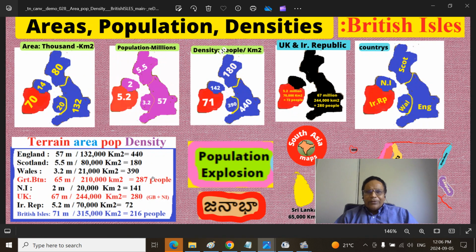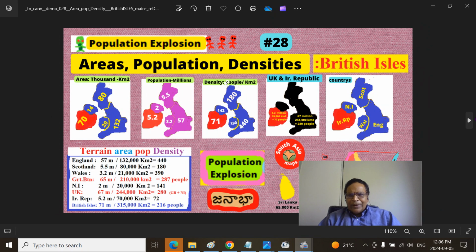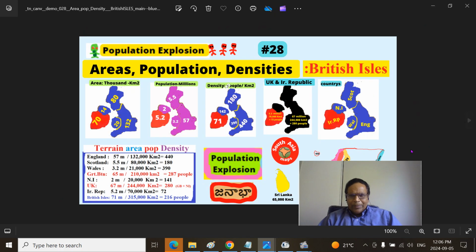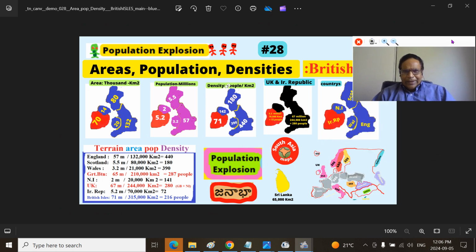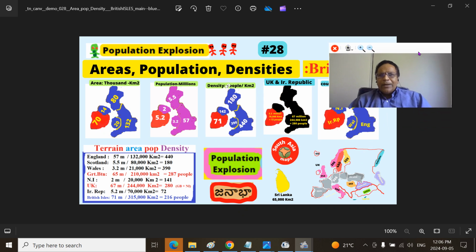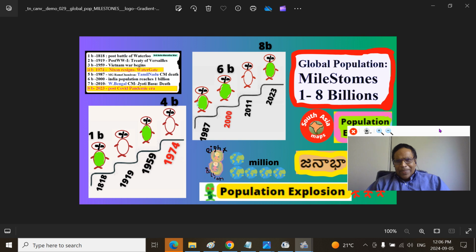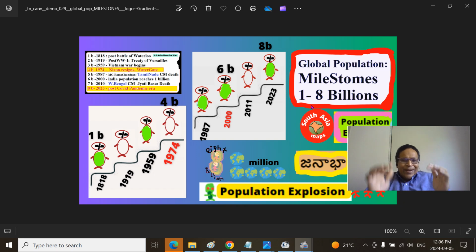That's what we covered today: a once major military and economic power on planet Earth, its surface areas, populations, and densities of the British Isles. In the next presentation, you will see the global milestones in terms of chronology, how we got to 1 billion, that is 1,000 million, one followed by nine zeros, to 8 billion human population.